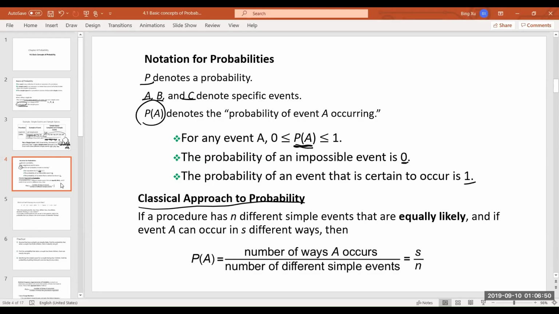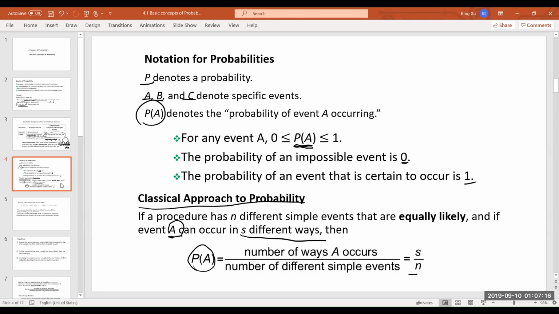The probability of getting 1, 2, 3, 4, 5, 6 are all equal. So we assume event A has S different ways, then the probability of A happening is equal to S over N, which is the number of different simple events.